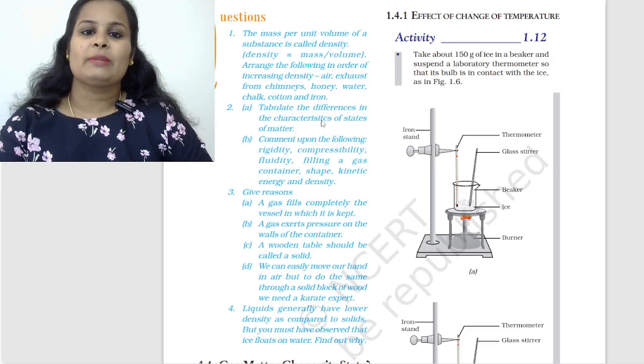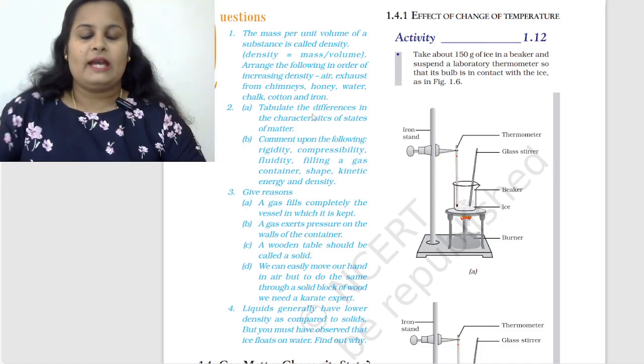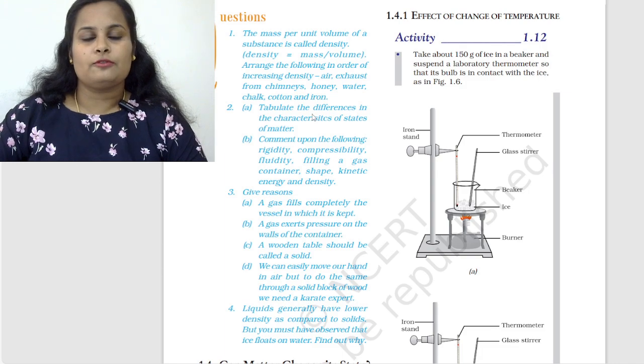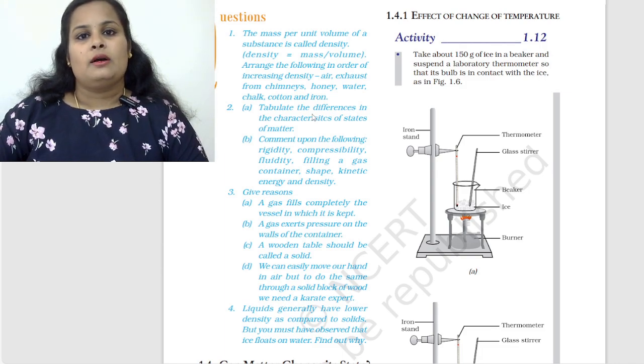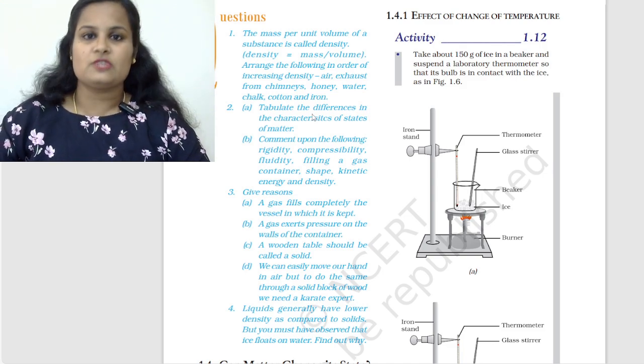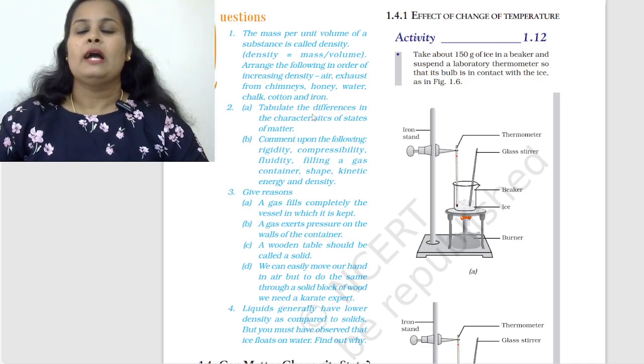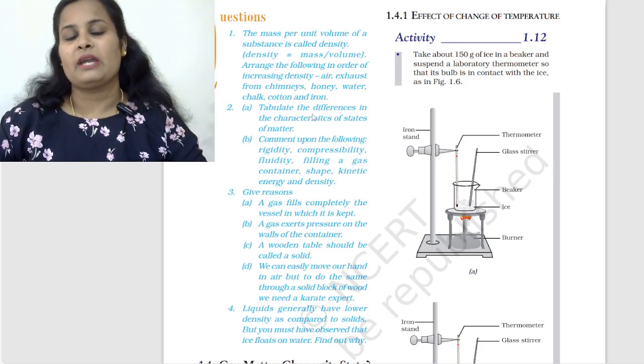Now the second question: tabulate the differences in the characteristics of states of matter. You can learn this particular question for 5 marks. You can take different parameters such as compressibility, rigidity, definite shape, size, volume, and likewise their interparticular force of attraction and interparticular space. Take 5 different parameters, compare, and then learn.